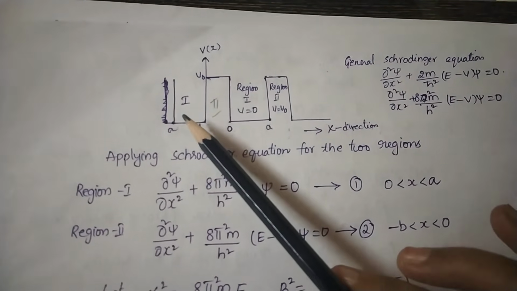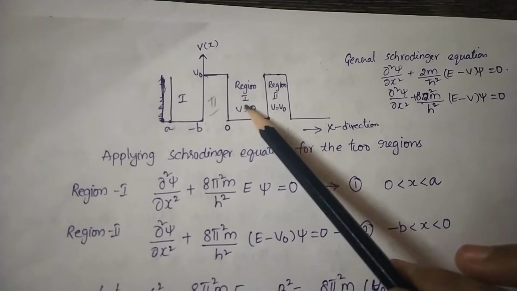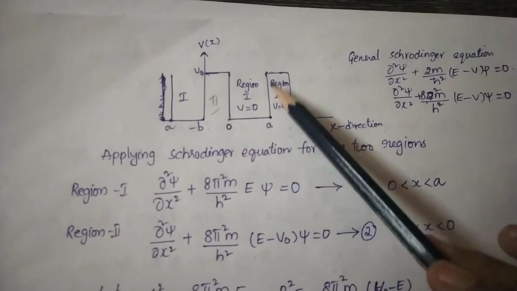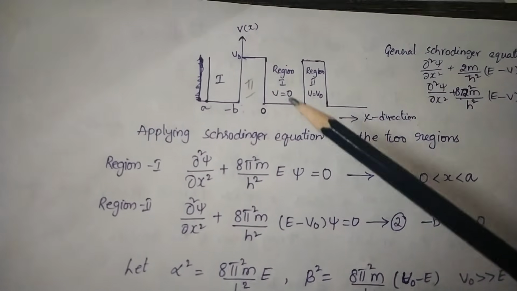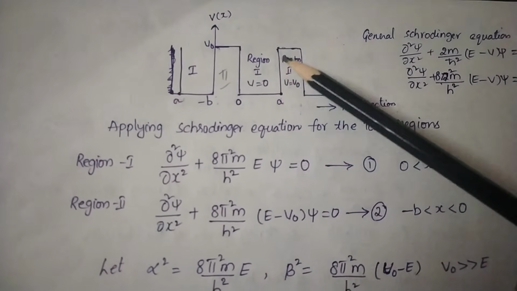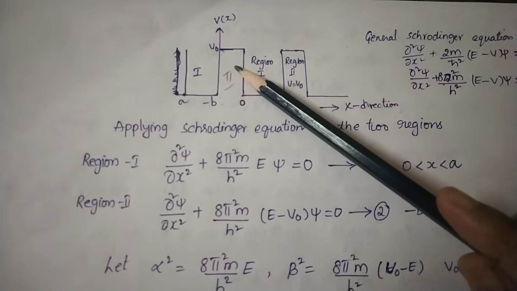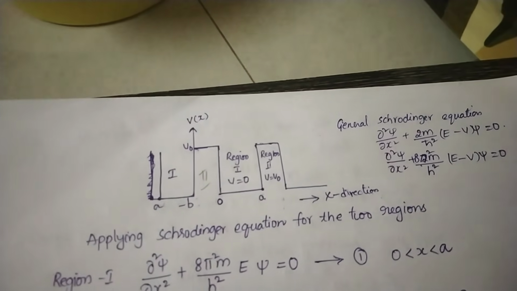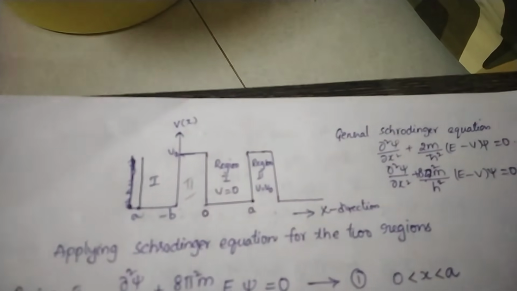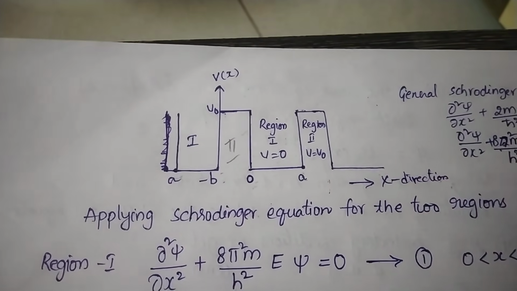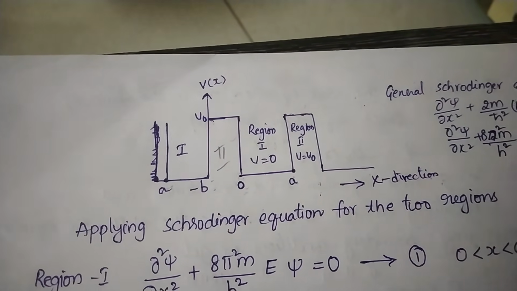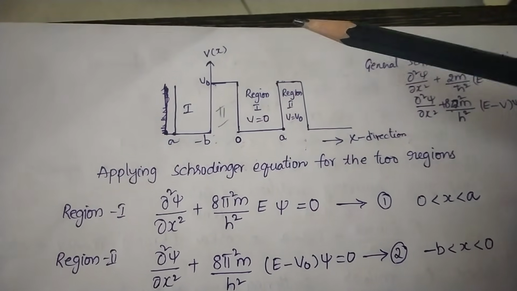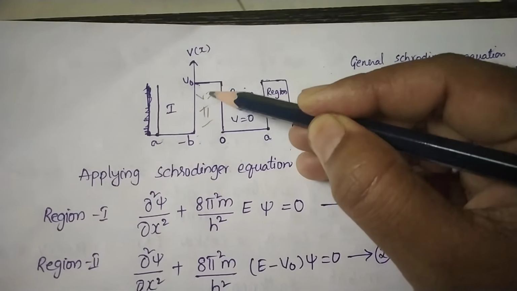So I have alternately the regions, rectangular square wells and barriers. This is region 1 and this is region 2. Region 1 is 0 less than x less than a, where the potential is 0, and region 2 is minus b less than x less than 0, where the potential is maximum. That maximum is taken as V0.